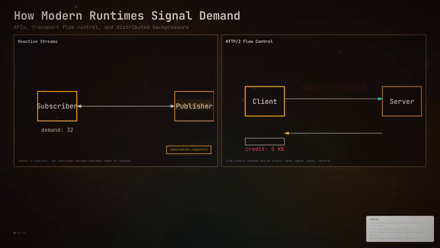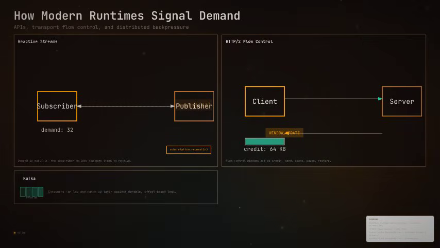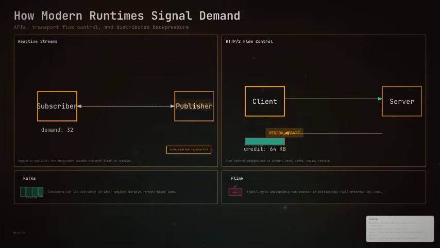Distributed pipelines add durable logs and checkpointing. Kafka tolerates mismatch by letting consumers lag against durable offset-based logs and catch up later. Flink adds exactly-once state, but its checkpoints can degrade when bottlenecks stall progress too long. In these systems, backpressure alone is not enough. You also need replayability, monitoring, and scaling policies.